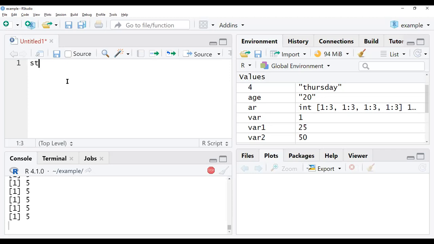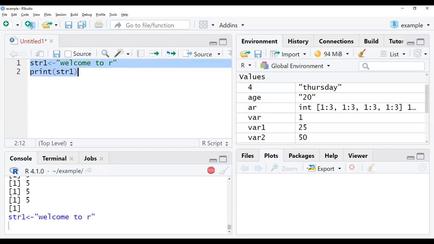Suppose I am giving string 1 as "welcome to R". This is my string. Next, I am giving a print statement to print this string 1. Now select the data and run this. It will be executed. So this is how we can execute the data in strings.